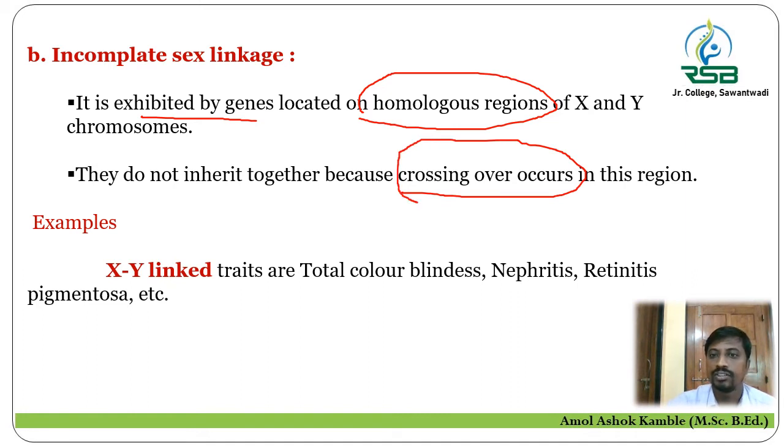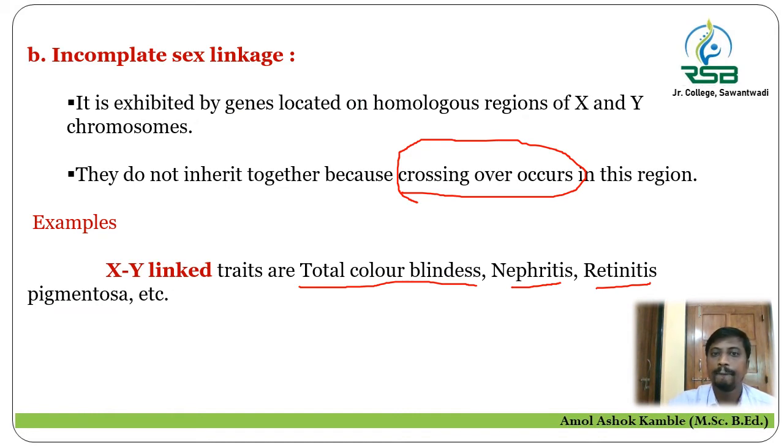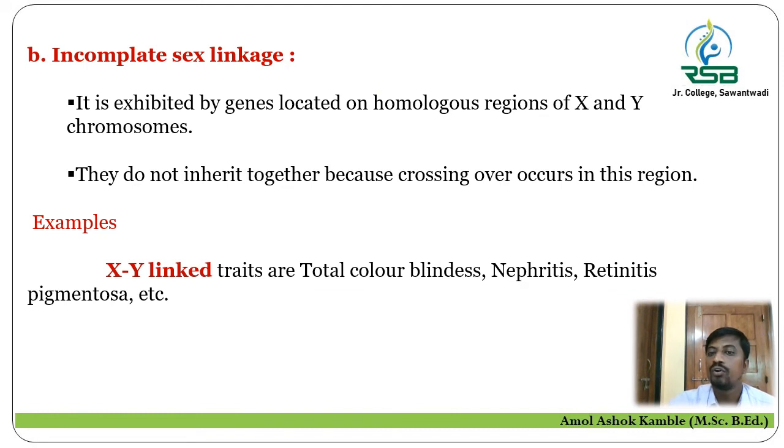Example, XY linked traits, that is total color blindness, nephritis, retinitis pigmentosa. These are the examples of incomplete sex linkage, exhibited by the genes located on the homologous region of X chromosome, where the crossing over takes place.